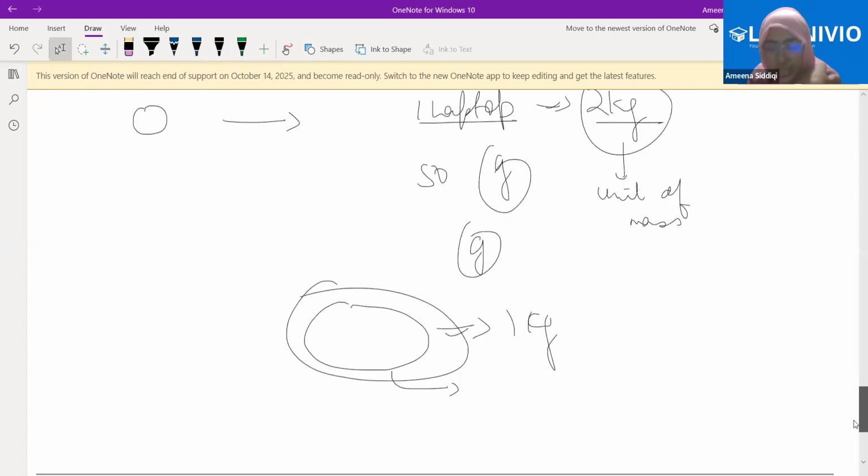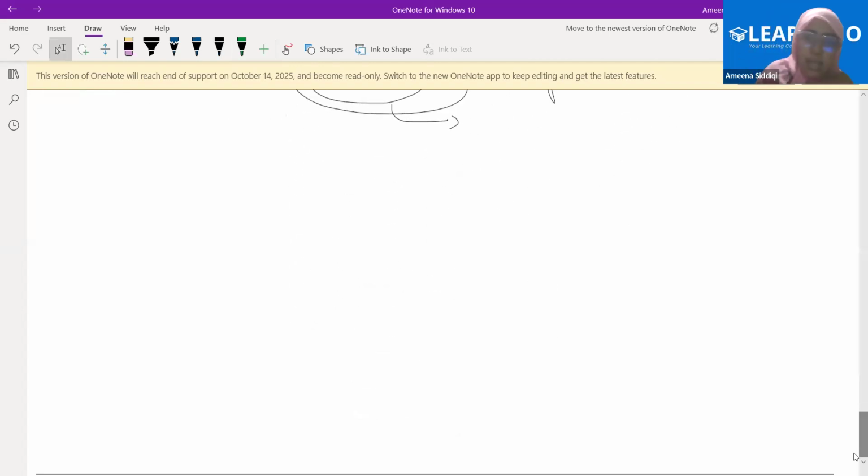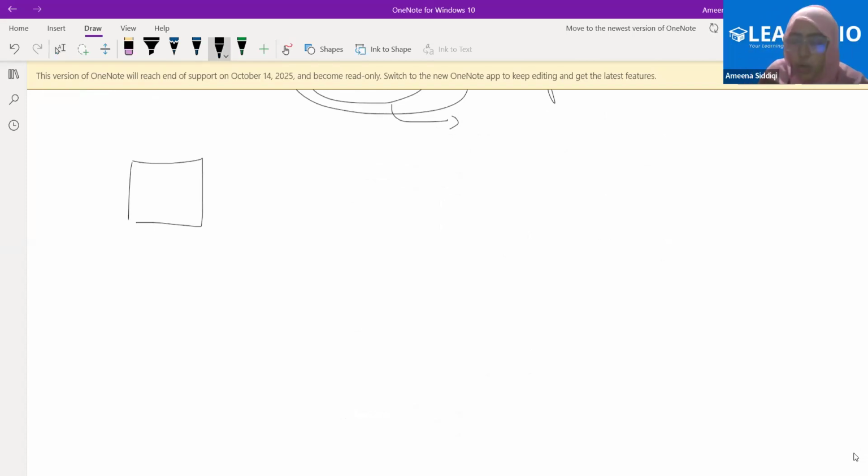Can you repeat? Yes, I can surely repeat. Fine. Let's say I have this square box, and the mass of this square box was x. I don't have any unit as of now. Whatever the mass of this square box was, I said that I will consider that as 1 kg. Clear till here? All of you, please respond.